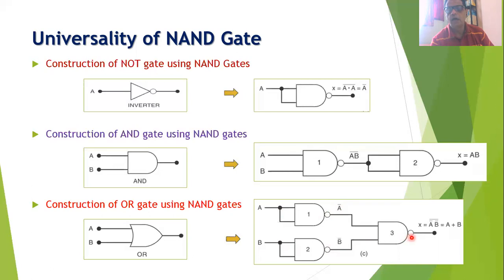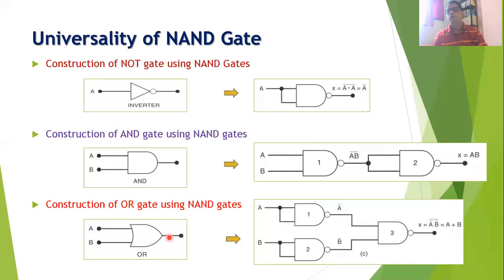And you will find that the output of this NAND gate can be written as A complement into B complement and whole complement. But by using the De Morgan's theorem, we can rewrite this equation as A double complement plus B double complement. But double complement will cancel with each other, and therefore we can write this output expression as A plus B. That is, when the 3 NAND gates are connected as shown in this diagram, then you will find that they work like an OR gate.